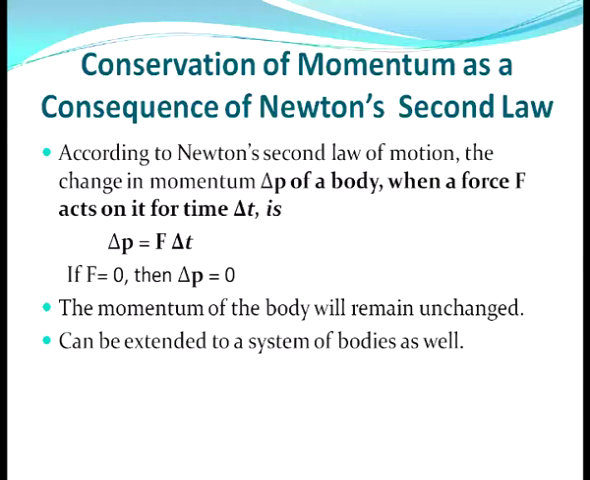Now if force is equal to 0, if no force is acting on that body or the net force on the body is 0, then putting F equal to 0 in the equation, we get delta p equal to 0. That means change in momentum is 0. If change in momentum is 0, that means the momentum remains constant. So when the net force acting on a body is 0, the momentum of the body will remain unchanged. Here we are discussing this for one body, and this can be extended to a system of bodies as well.